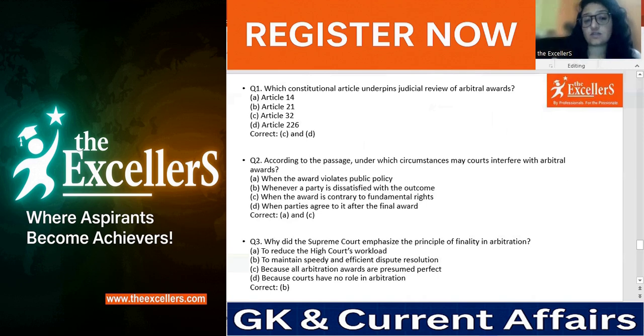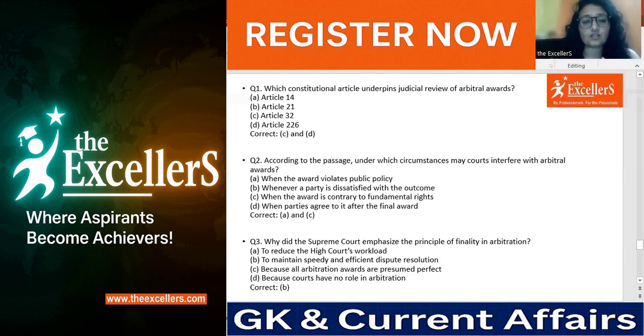The first question is, which constitutional article underpins the judicial review of arbitral awards? Out of these four options, the correct option would be C and D, that is Article 32 and Article 226. As we have discussed earlier, judicial review can be done under writs as well, under Article 32 and 226. So that is the correct answer in this question.